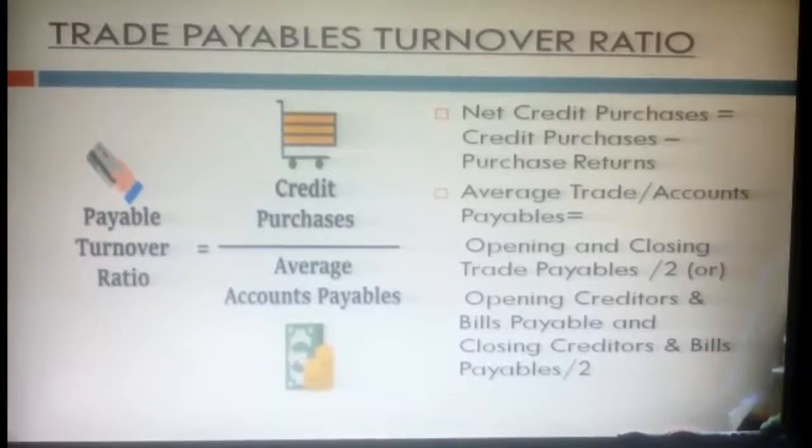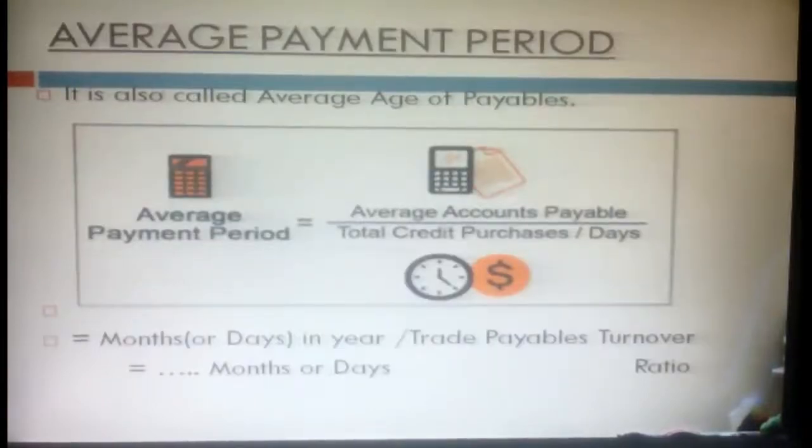So once you are strong in our trade receivables turnover ratio, naturally our payable turnover ratio is very easy. It is just the opposite. There we discuss debtors, here we discuss our creditors. Here also there is the average payment period: how we are going to pay our creditors within the given period of time. It is also called the average age of payables.